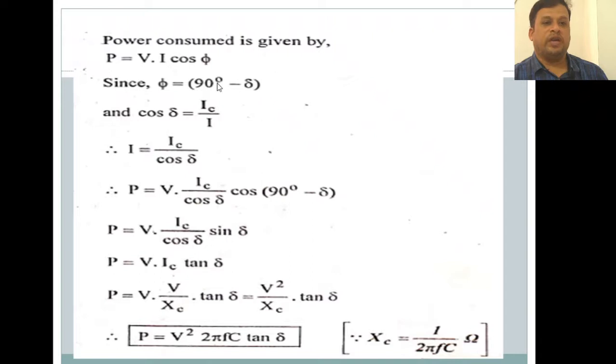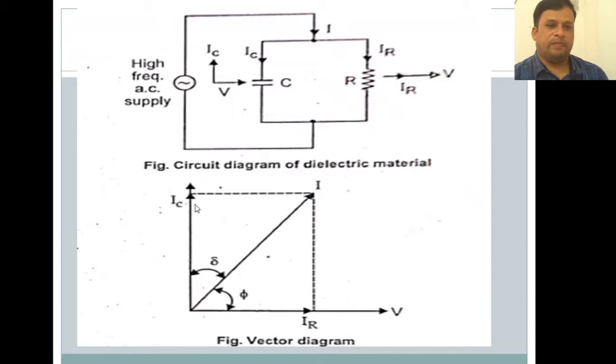So phi is equal to 90 minus delta from that figure, and cos delta is equal to IC by I. What is cos delta? Cos delta is nothing but the adjacent side by the hypotenuse. We are using the Pythagoras theorem here and finding cos delta, that is IC by I, adjacent side by hypotenuse. Hypotenuse is I and IC is the adjacent side.